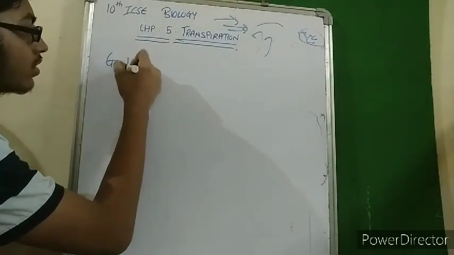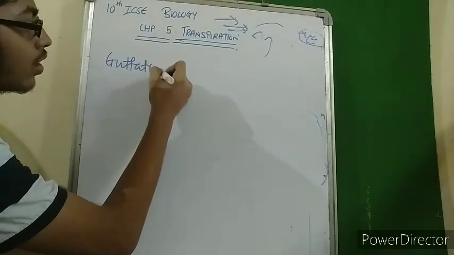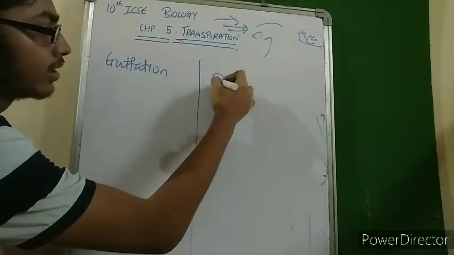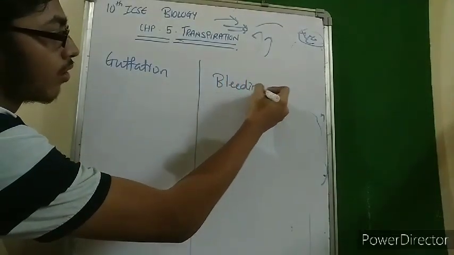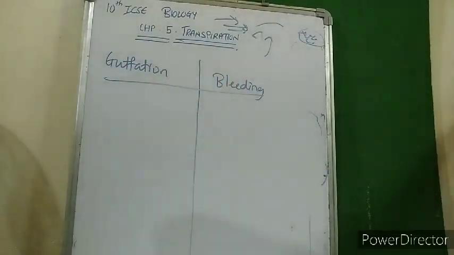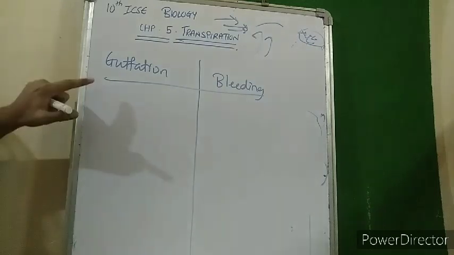So guttation and bleeding. Now see, guttation is the loss of water from the surface of the leaves through an opening called hydathodes. So water is lost in the form of droplets through guttation.